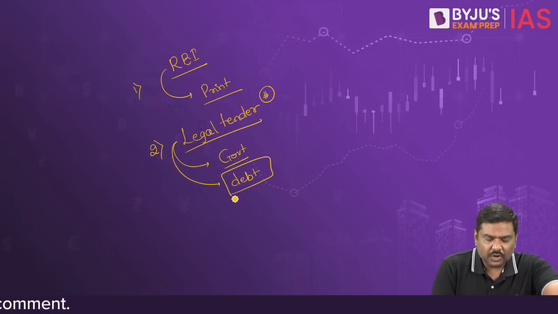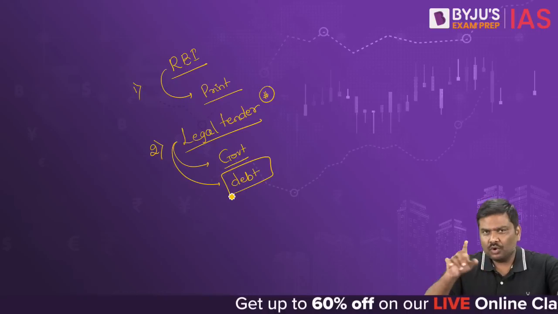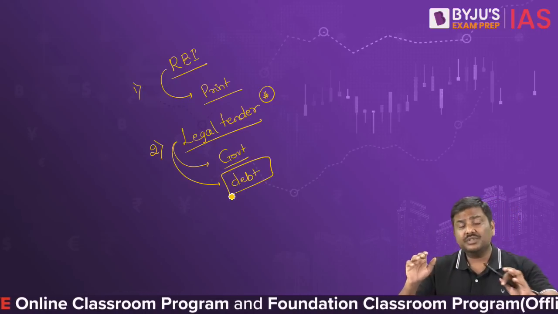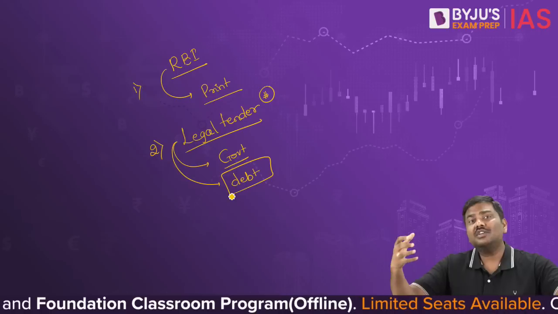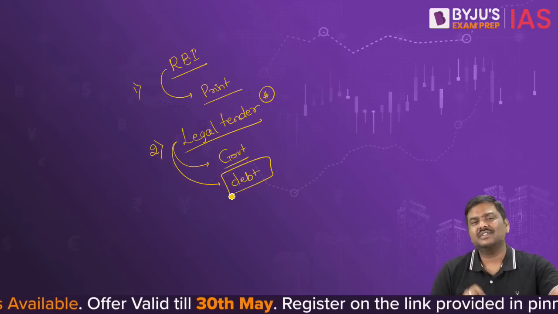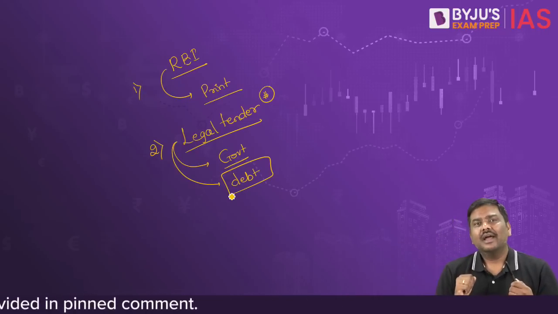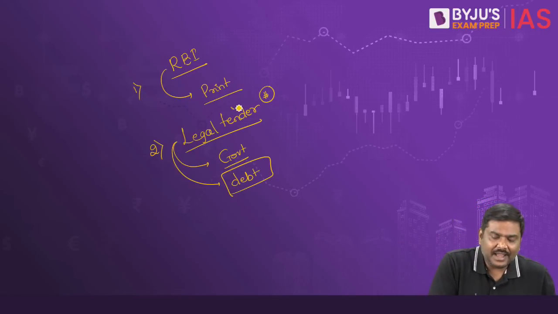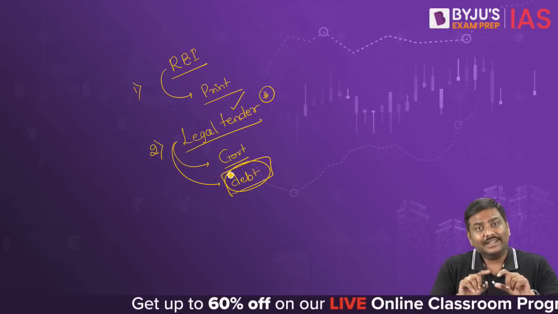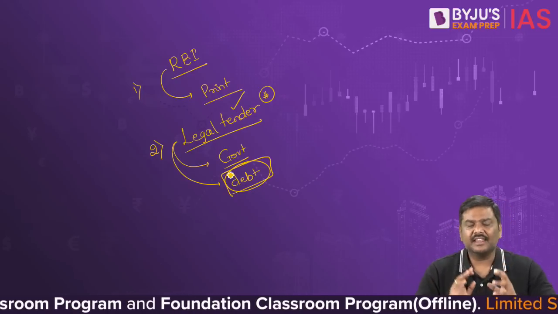Now you will ask me, sir, what do you mean by settlement of the debt? Let's take a very simple example. You will go to the market and purchase certain goods or services, and you will owe certain money to the seller of either the goods or services, which means you have a certain debt obligation. Any currency that is denominated as legal tender will be used for settlement of the debt, or whatever debt you owe can be settled with this currency.